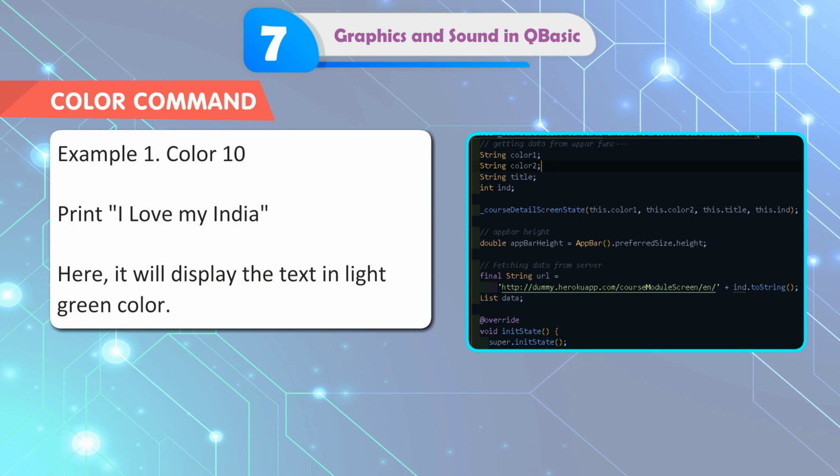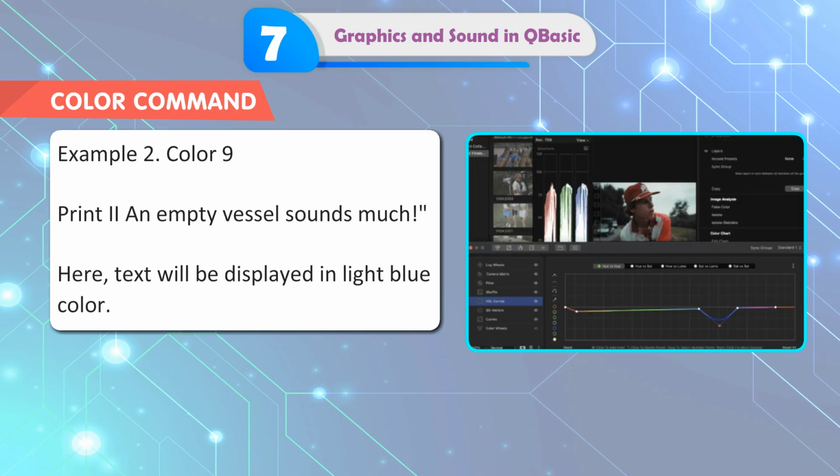Example 1. COLOR 10, PRINT "I love my India." Here, it will display the text in light green color. Example 2. COLOR 9, PRINT "An empty vessel sounds much." Here, text will be displayed in light blue color.